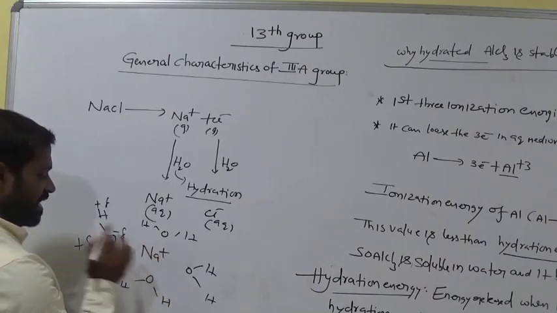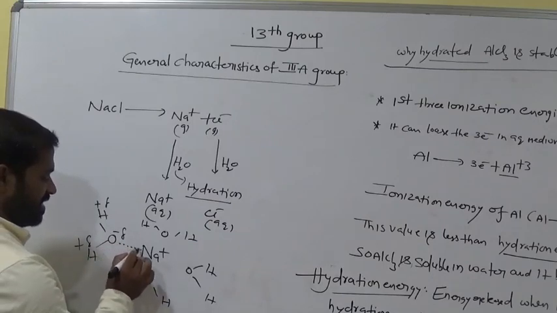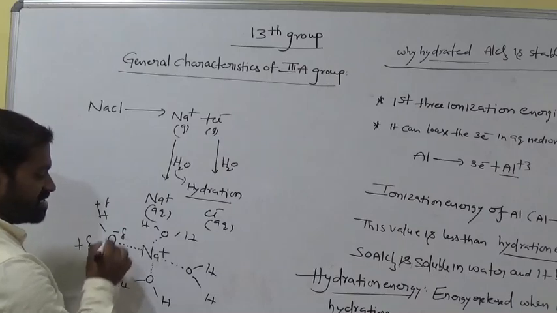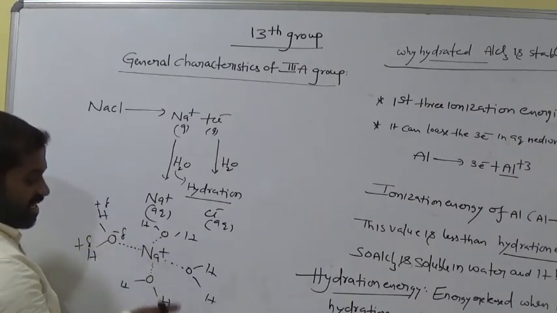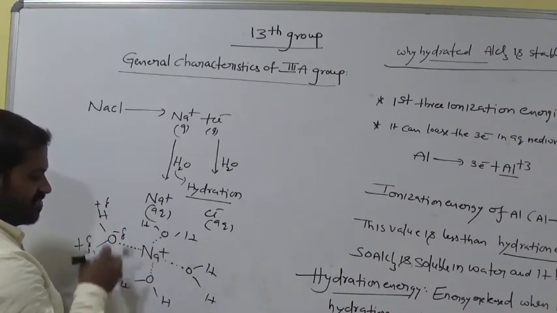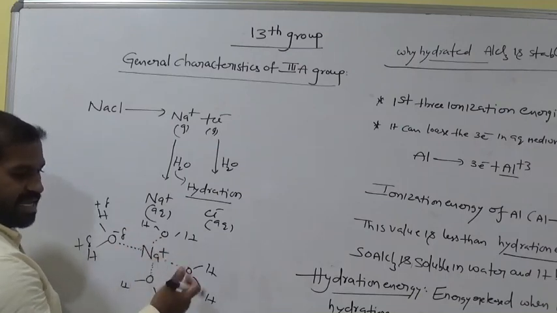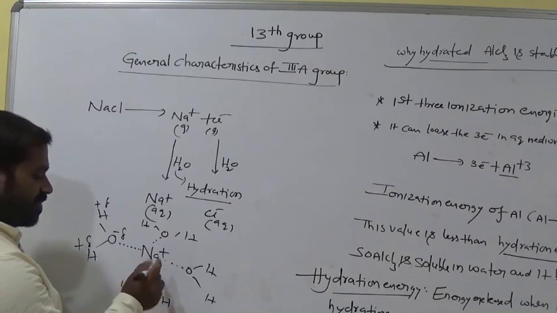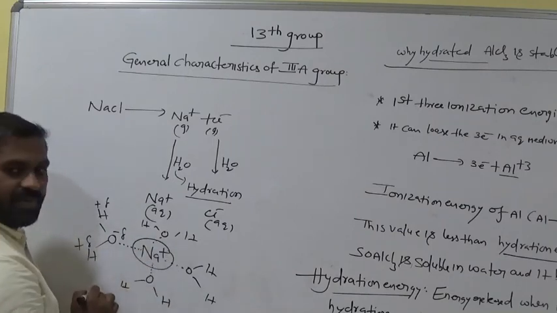Now negative and positive, there is interaction between these. Here also interaction. So water molecules surround the Na plus ions. Okay, this is called solubility. When solubility is more, its ionic character is high. This is called hydration. Here this is the ion, 1 mole of ion, suppose.